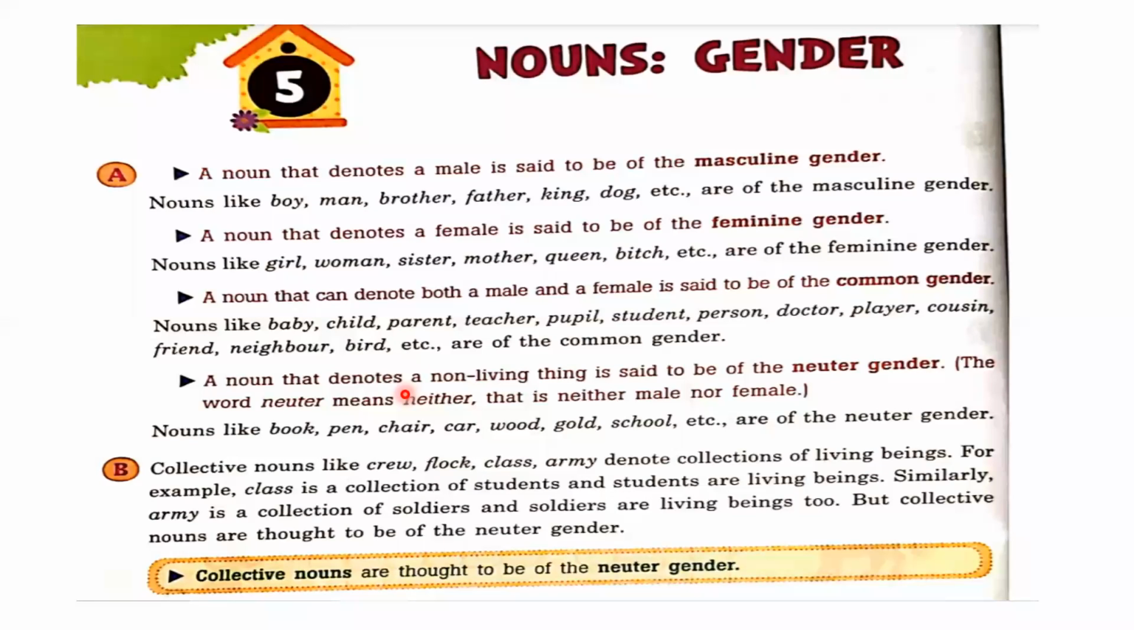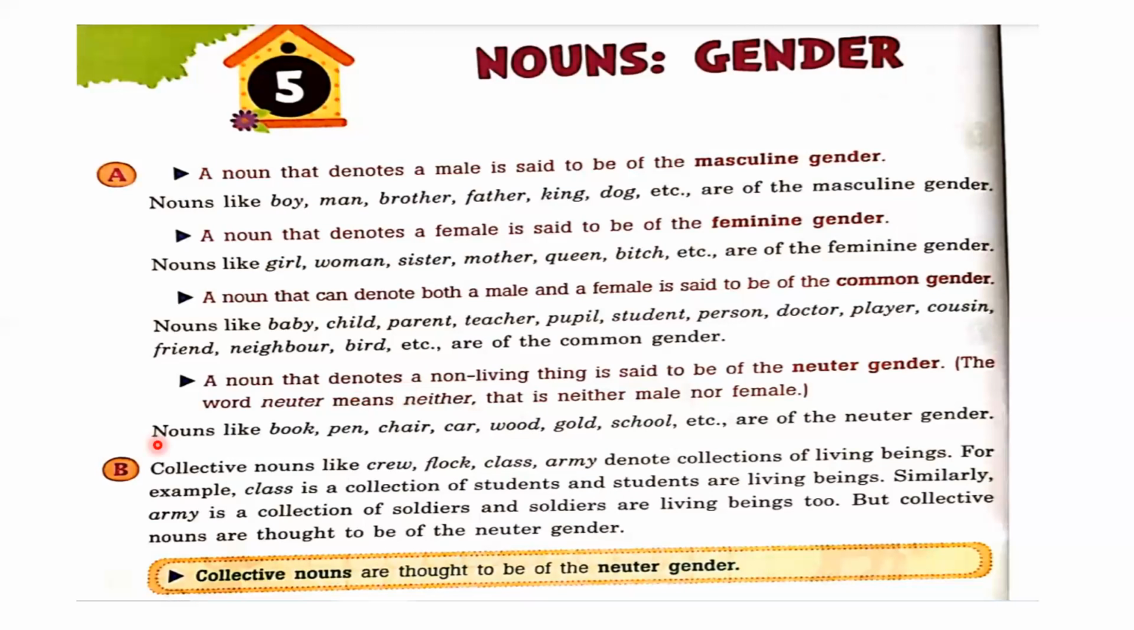So dear students, here we have understood about four types of gender. First is masculine, M for masculine and M for male. Nouns related to males are called masculine gender. Second is feminine, F for feminine and F for female. Those nouns related to females are called feminine gender. Common means which can be male or which can be female, and neuter, which are the non-living things.